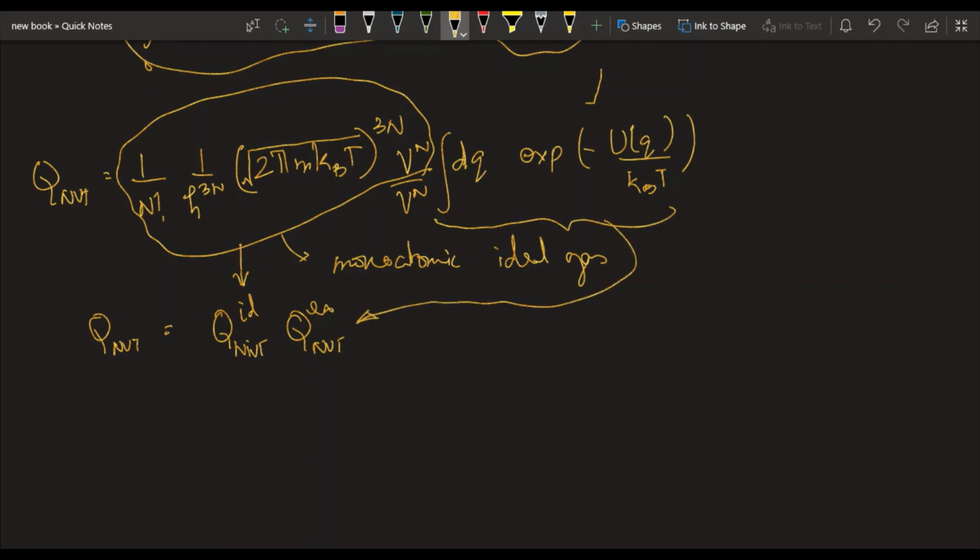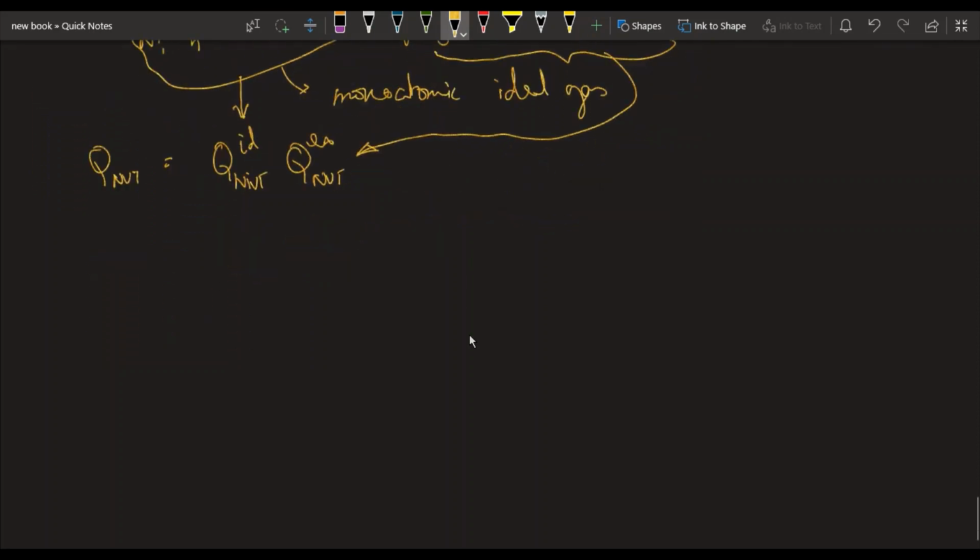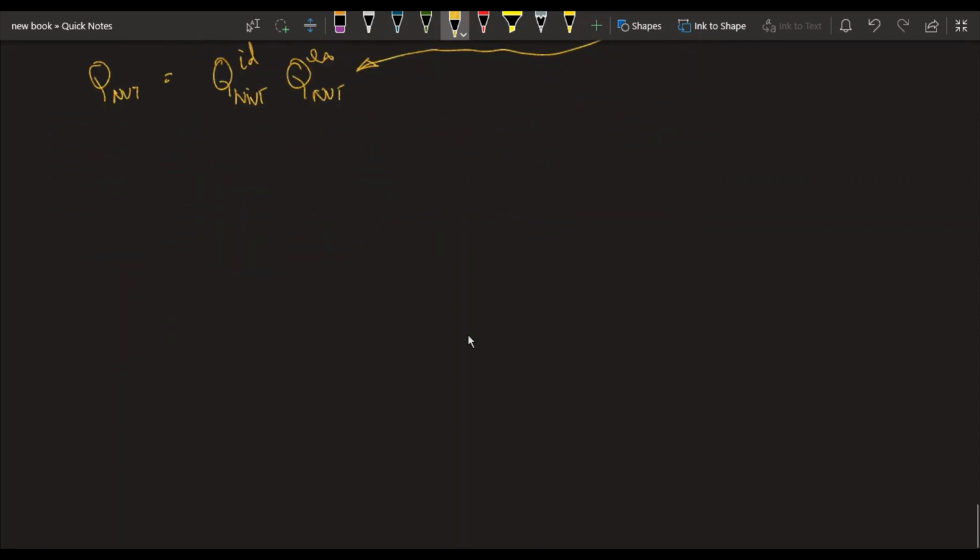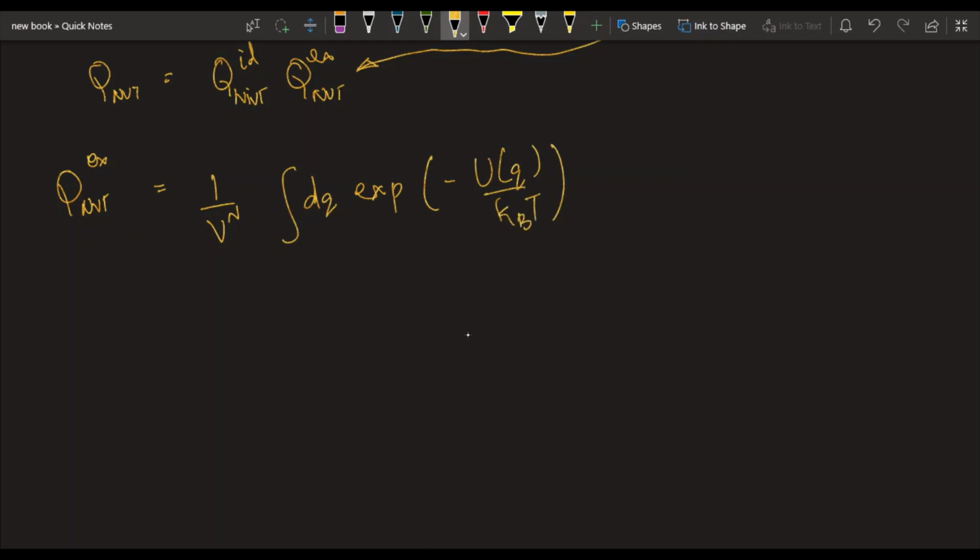Right, so Q. So for this particular ensemble, the thermodynamic potential is the Helmholtz free energy, which is given by minus TS.